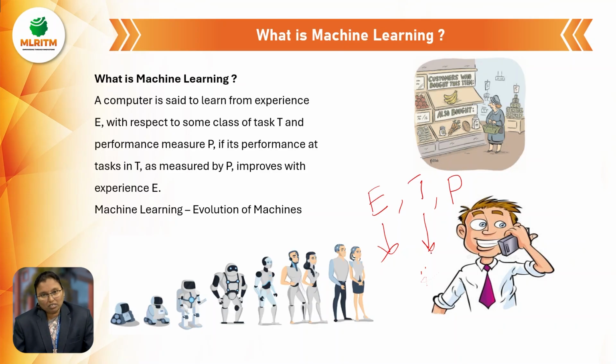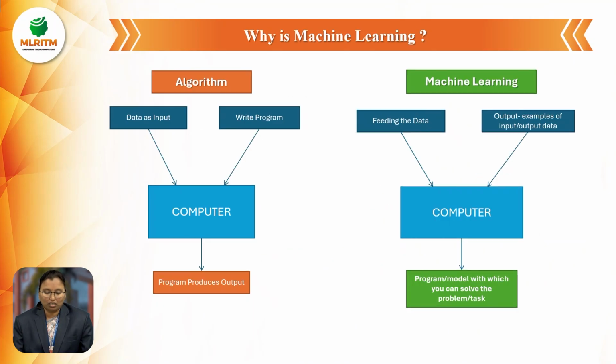So that is what is meant by machine learning: learning from experience E with respect to some class of tasks T and performance measure P. And why do we have to use machine learning? Generally, algorithms are there, and in machine learning also we can use algorithms.